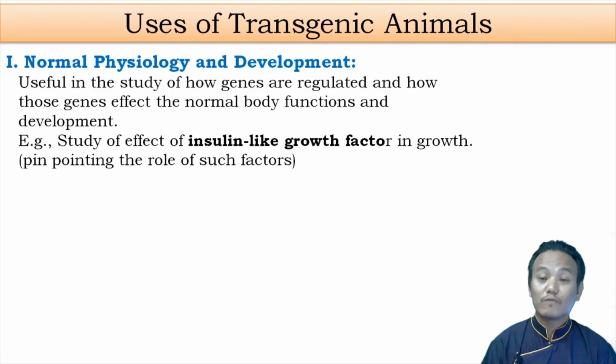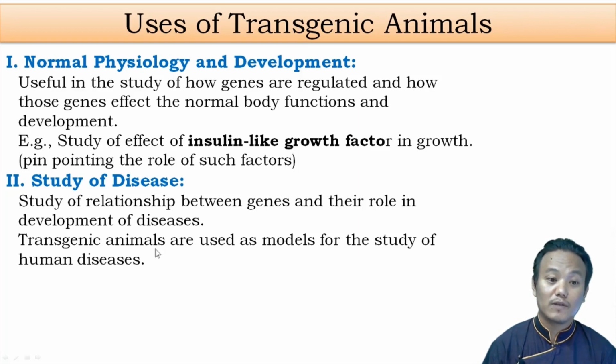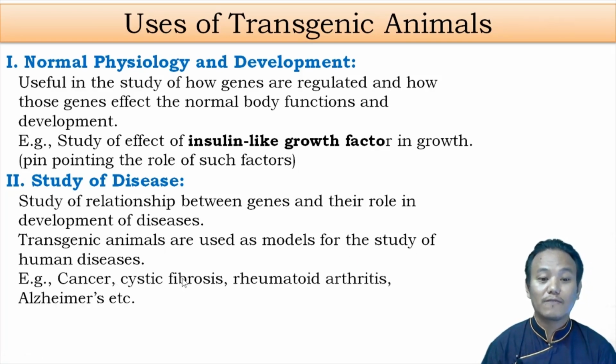The second use of transgenic animals is in the study of human diseases. If you want to study the relationship between certain genes and their role in the development of diseases, you can use transgenic animals as models for the study of those diseases. There are many transgenic animals available as models for the study of human diseases such as cancer, cystic fibrosis, rheumatoid arthritis, Alzheimer's, etc. These diseases are suspected to be caused by mutations in certain human genes.